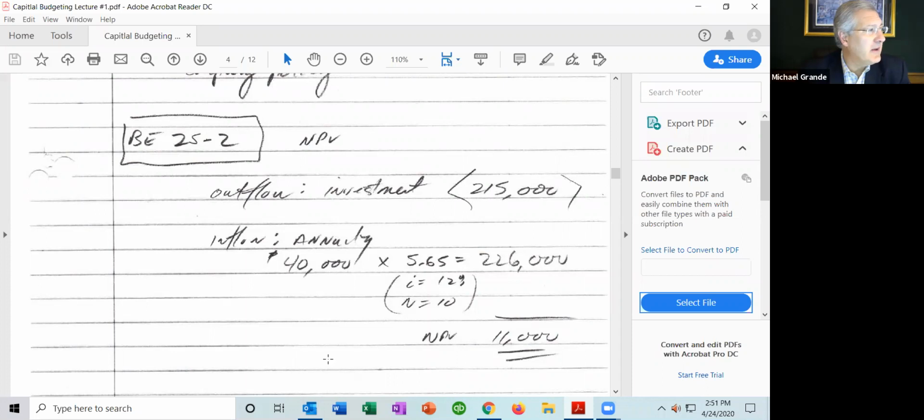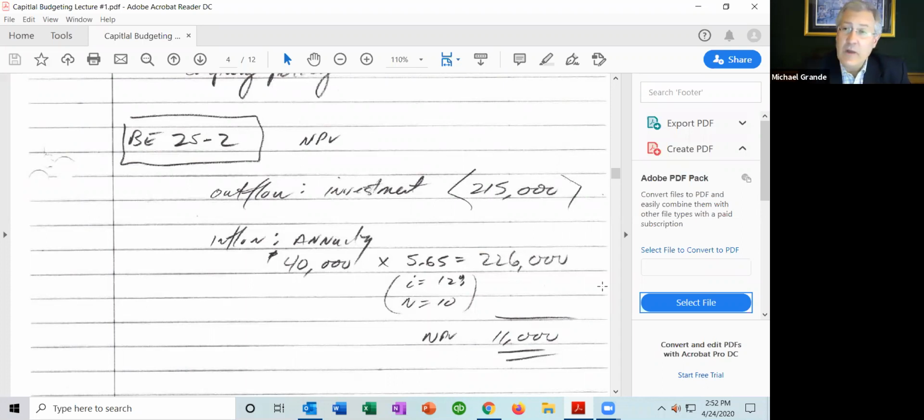So in our example here, the company has an initial outflow of $215,000. That's the initial investment of the project. It's an outflow of cash, and it's already stated in present value dollars. There is an annual inflow, $40,000 per year. But what is that worth? Well, it's not 40,000 times 10 years, or 400,000, because that $40,000 comes on an annual basis. You get 40,000 in year 1, 40,000 in year 2, 40,000 in year 3, over 10 years. What is it worth today?